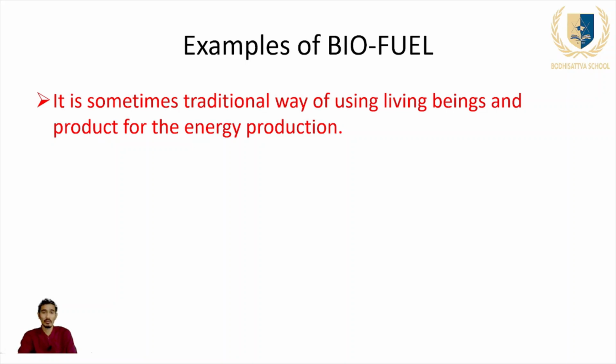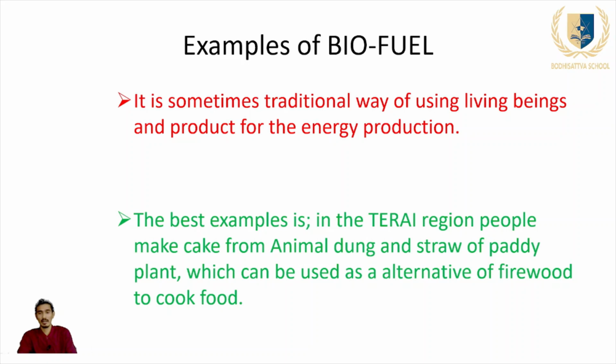For example, we will see here. The best example is in the Tarai region, where people make cakes from animal dung and straw from the paddy plant, which can be used as an alternative source of firewood to cook food. In the Tarai region, there is a scarcity of trees. So for cooking food, there is no firewood.